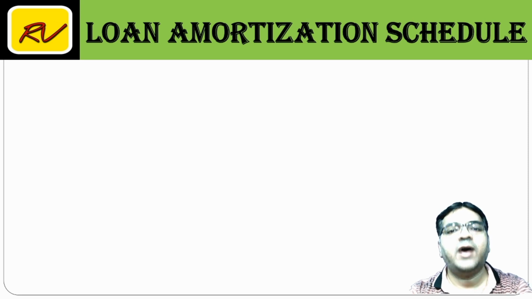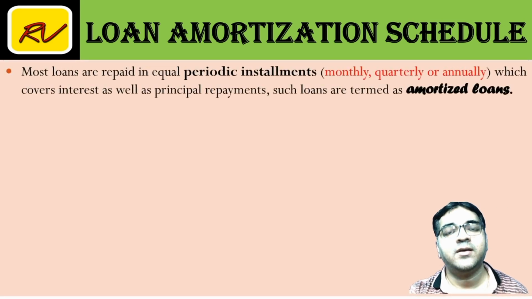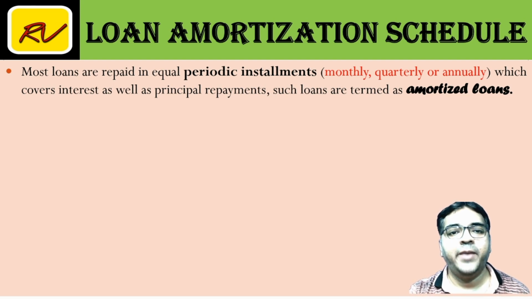So friends, how do you prepare loan repayment schedule? Friends, EMI ये हमने सुना है, equated monthly installments. लेकिन how are those installments calculated and what is the interest component versus the principal repayment? This is what we will see in this particular video. So most loan repayments are paid periodically, monthly, quarterly, annually. This is known as amortization.